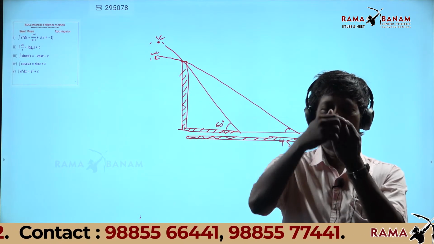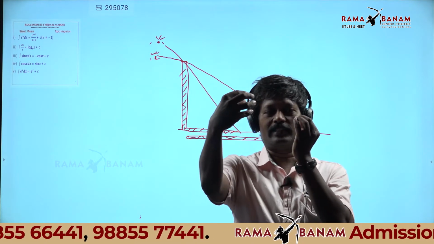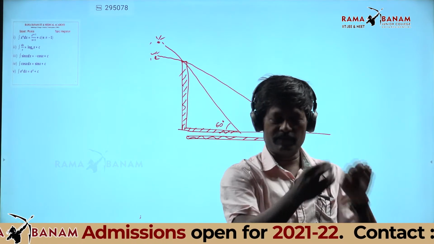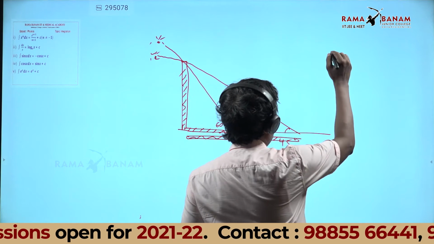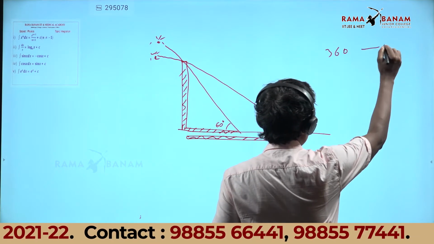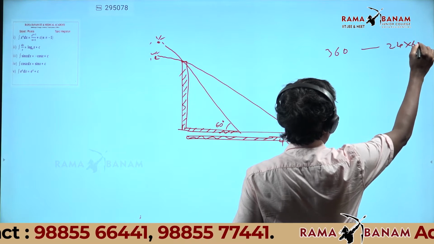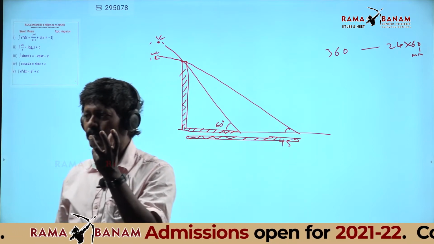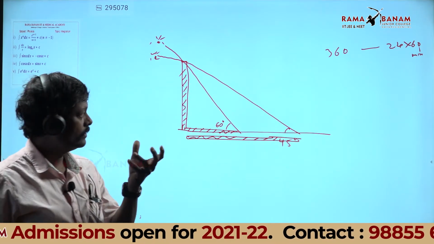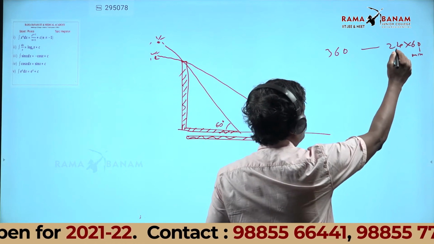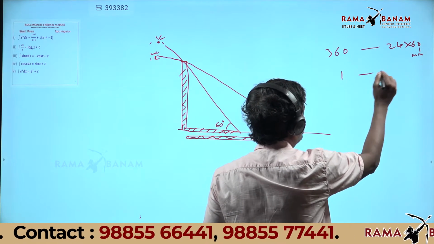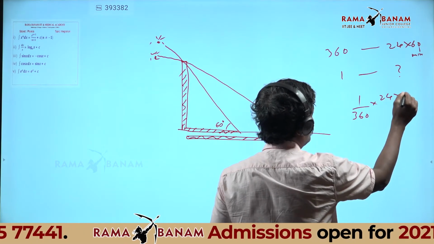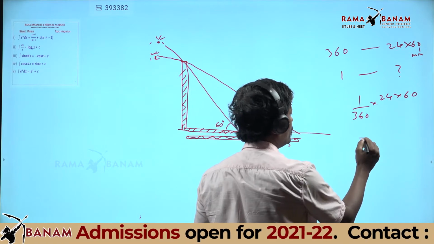360 longitudes are there. When the sun is over one longitude, when the earth rotates completely once, it will take 24 hours. That means 360 degrees takes 24 into 60 minutes. For one complete rotation of the earth, it will take 24 into 60 minutes. For 1 degree, how much? 1 by 360 into 24 into 60. That is 4 minutes.